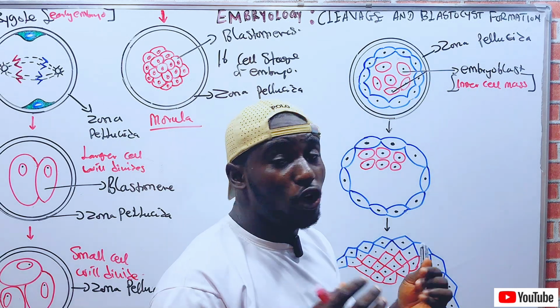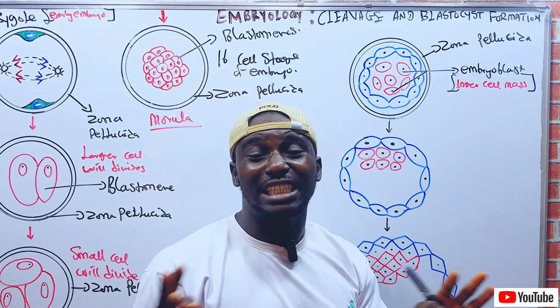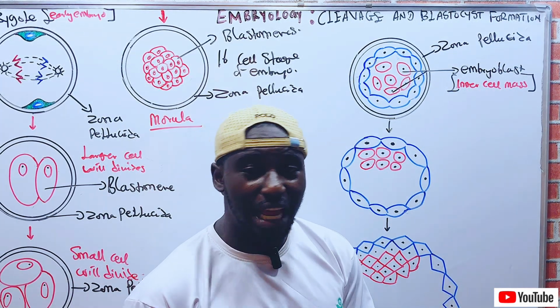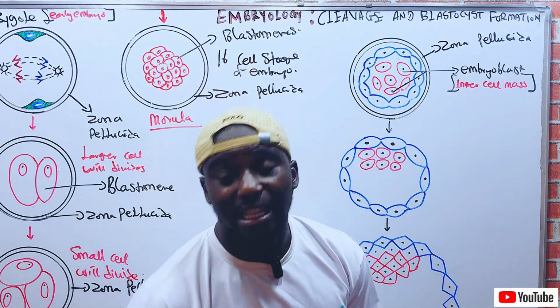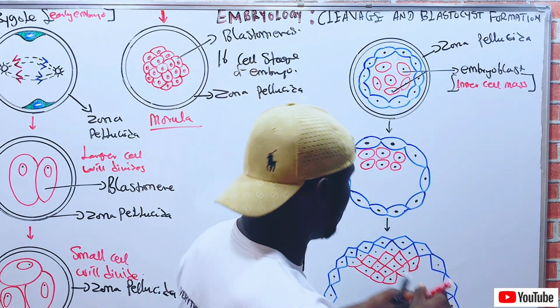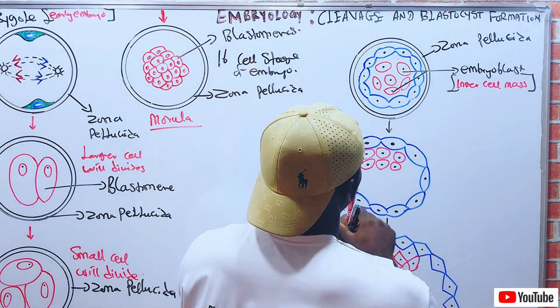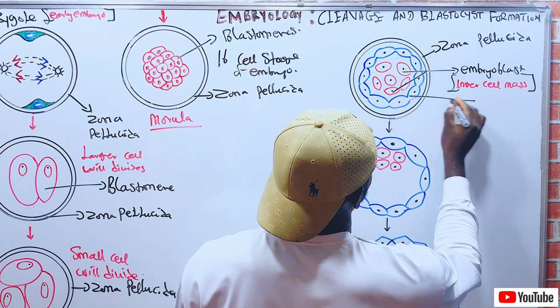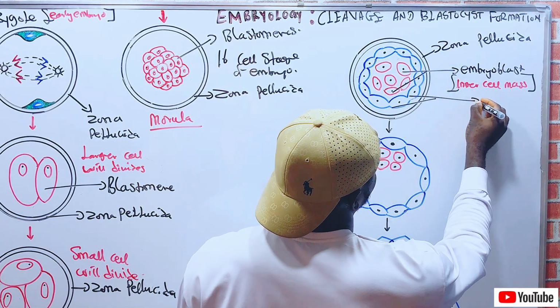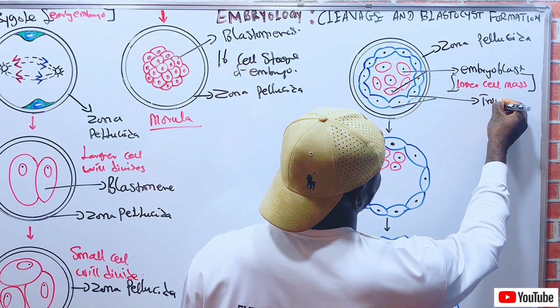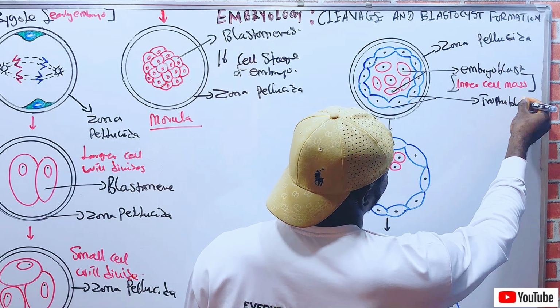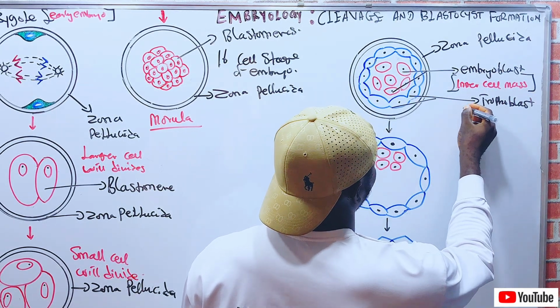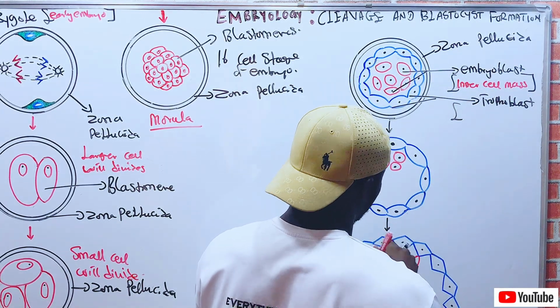And the group of cells that is found outside the morula, or the periphery of the morula, is called the outer cell mass, which is the trophoblast. So here are the trophoblasts, or the outer cell mass.